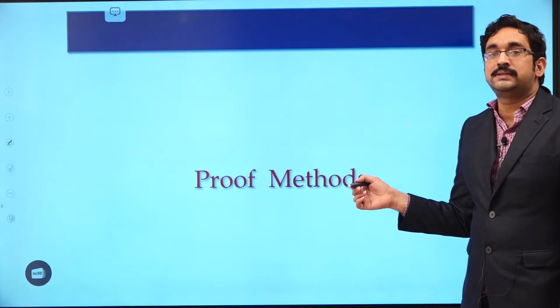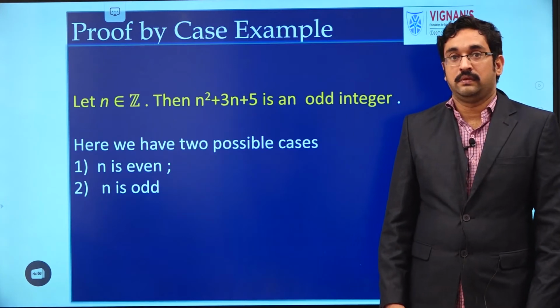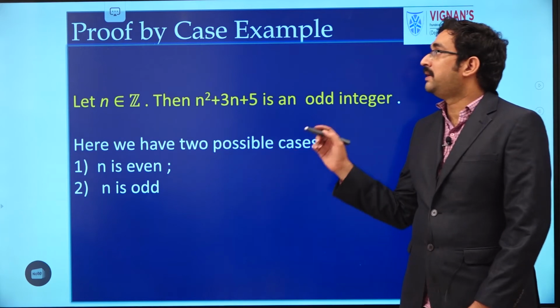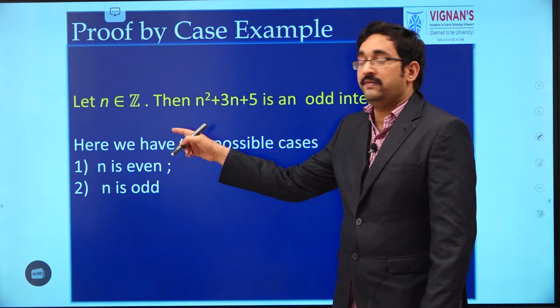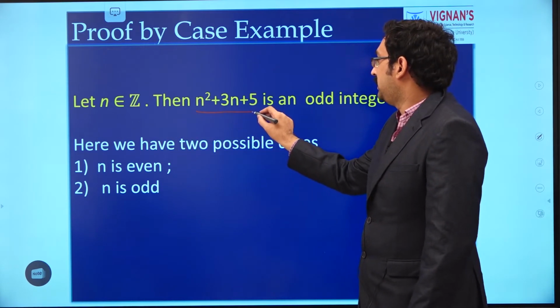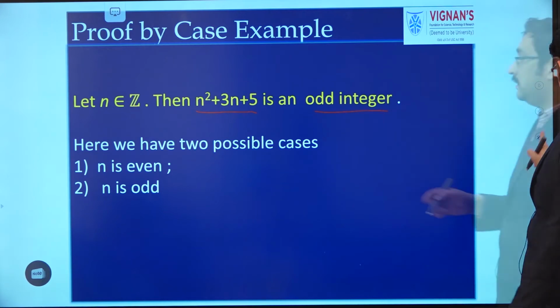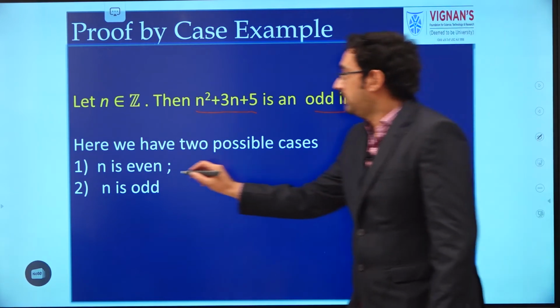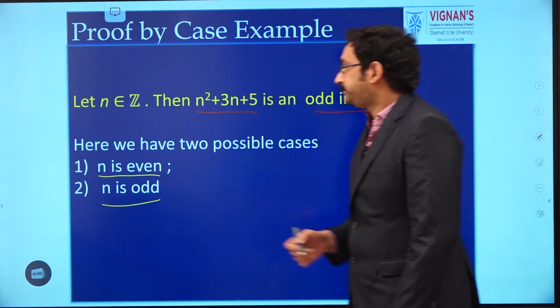Next, we are going to discuss various proof methods. Now we are going to discuss one example on proof by cases. Here one problem is there. Given n is an integer, then n cube plus 3n plus 5 is an odd integer. That we have to show. Here we have two possible cases. One is n is even and another is n is odd.